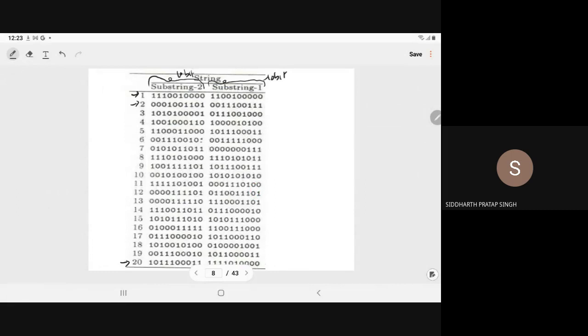All the population in binary code is taken at random, with one substring for x1 and another substring for x2. All 20 strings lie between 0000000000 and 1111111111, so all are between the minimum and maximum binary code.